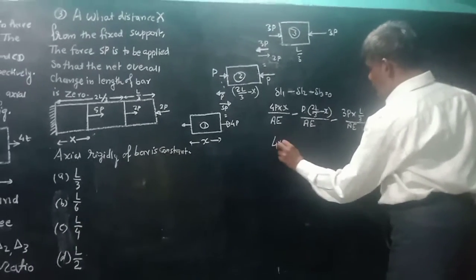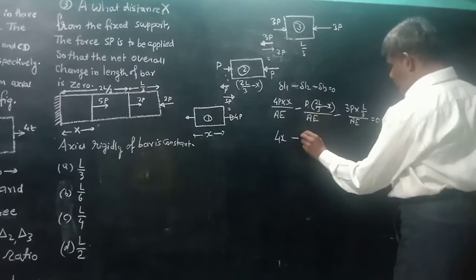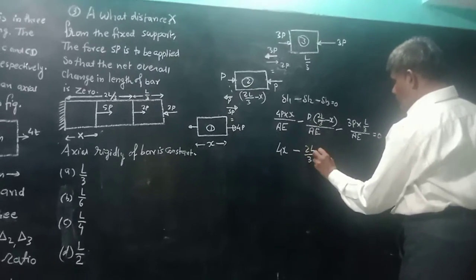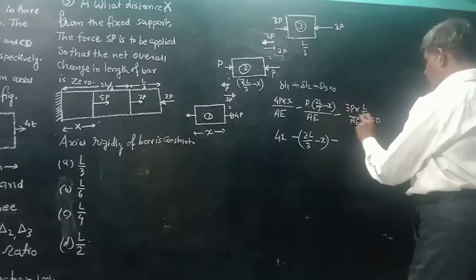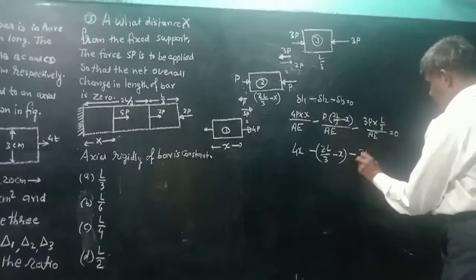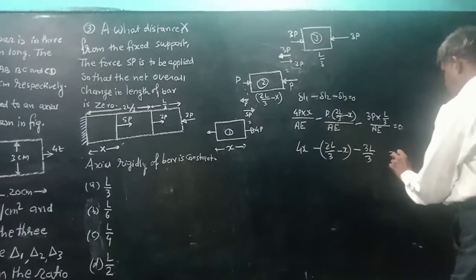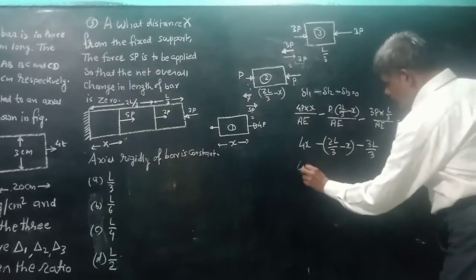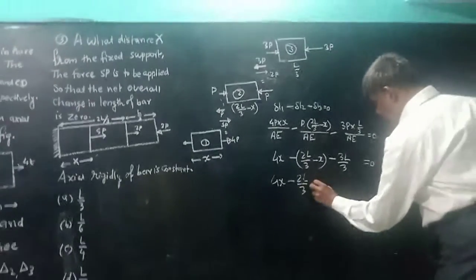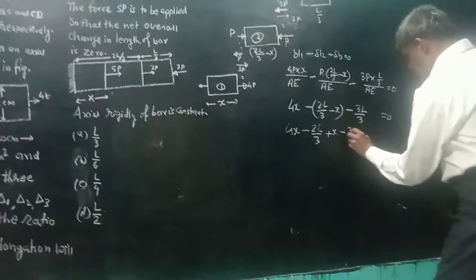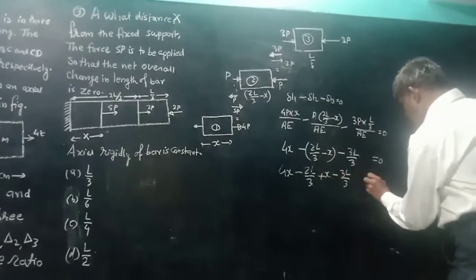So this is 4x and this is minus 2L by 3 plus x, and 3 by 3 cancels, otherwise 3L by 3, equal to 0. So this is 4x minus 2L by 3 plus x minus 3L by 3 is equal to 0.